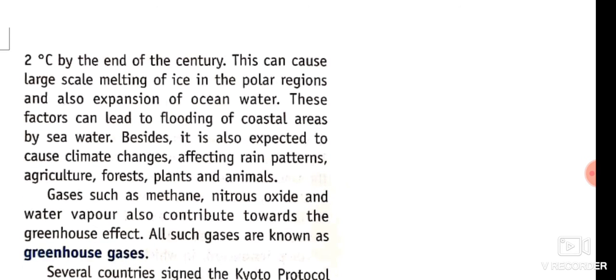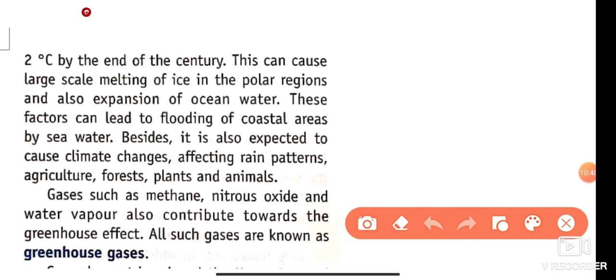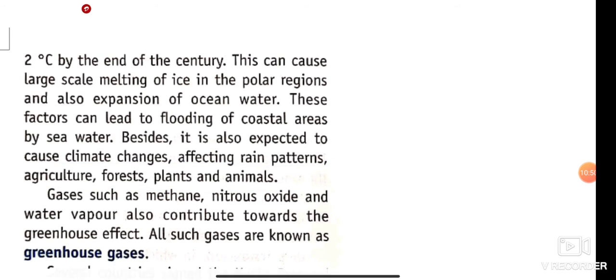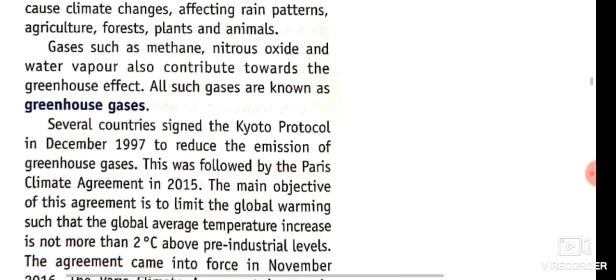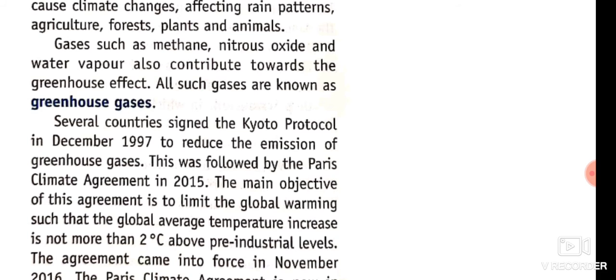This causes large scale melting of ice in the polar regions and also expansion of ocean water. If the glaciers melt, the level of ocean water rises. These factors can lead to flooding of coastal areas by seawater, and besides it is also expected to cause climatic change, affecting rain patterns, agriculture, forests, plants and animals, etc. So this can affect the overall environment or nature. That's why we need to control the percentage of carbon dioxide. Gases such as methane, nitrous oxide and water vapors also contribute towards the greenhouse effect.